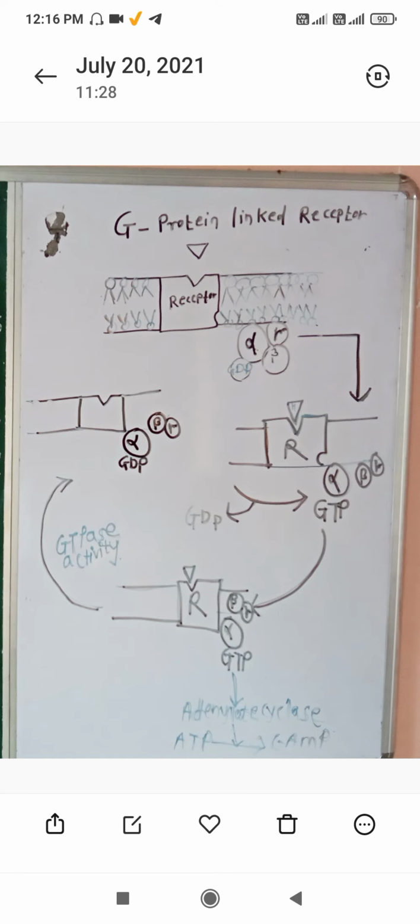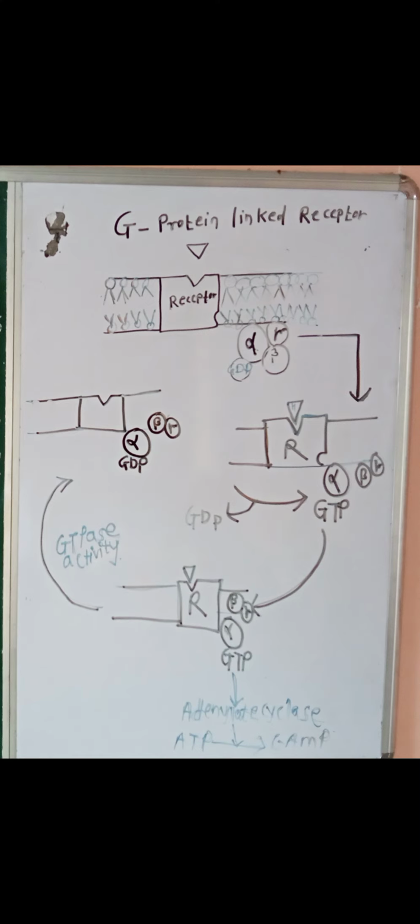After the action of alpha GTP, GTPase activity, or GTP hydrolysis, takes place. Alpha GDP is generated again, bound with the alpha subunit, and it is again in position waiting for a new incoming molecule and to join again with the receptor molecule.